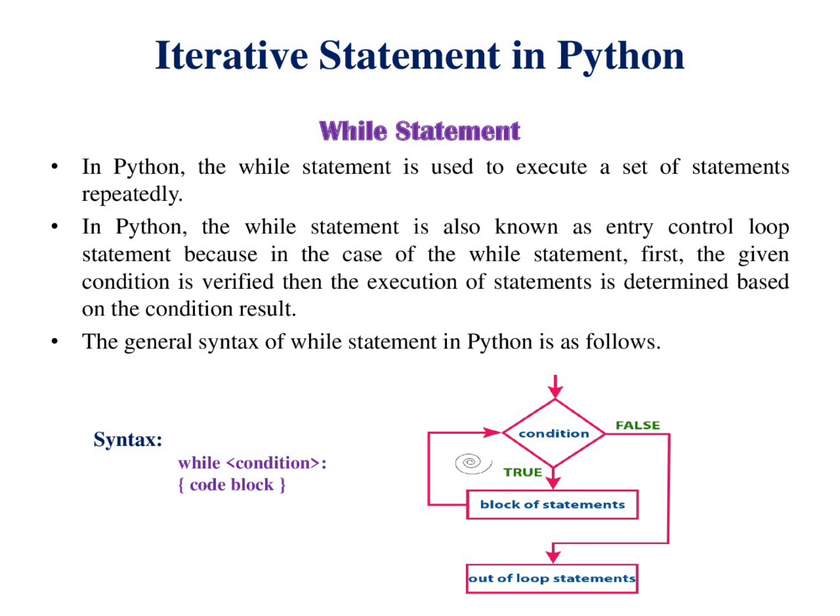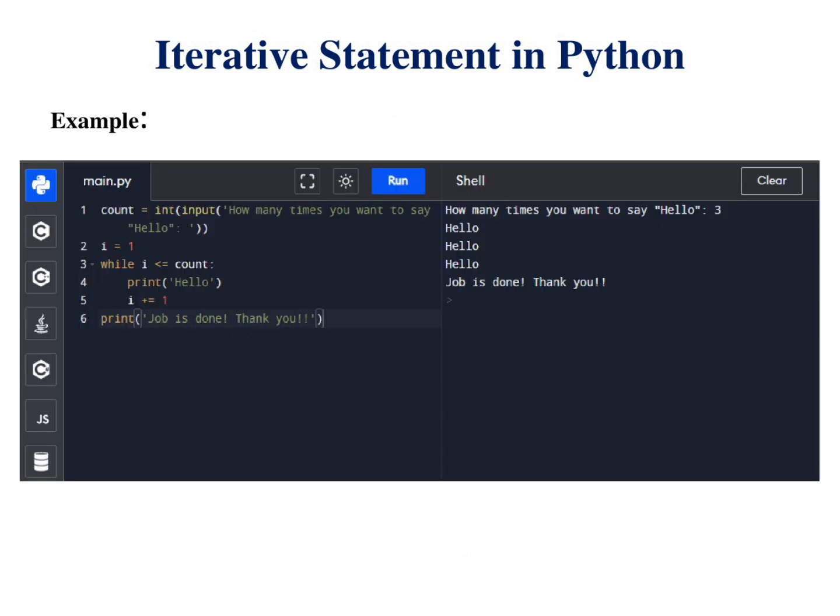Let's see an example. I am going to say the word hello as many times as I want. For that, count is equal to int of input of how many times you want to say hello. i is equal to 1. While i is less than or equal to count, print the word hello, i plus equal to 1. Then print job is done, thank you. When I execute the code with the count I want, it will show the output like this.